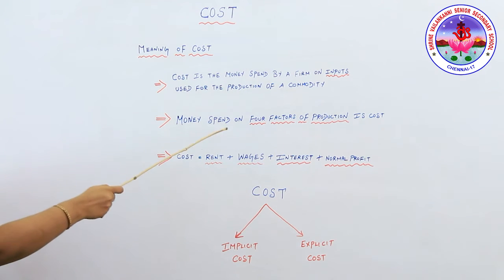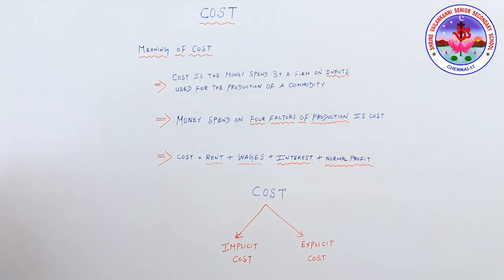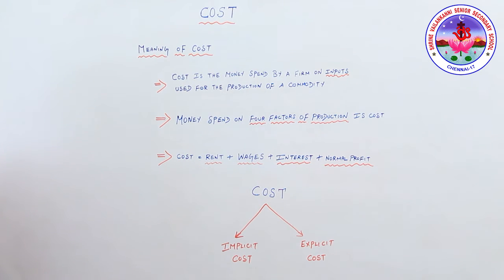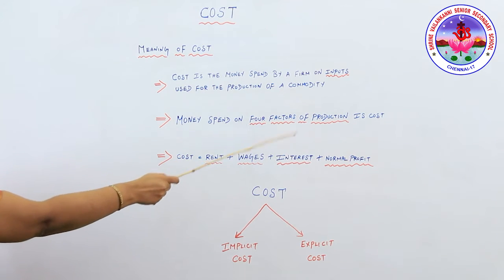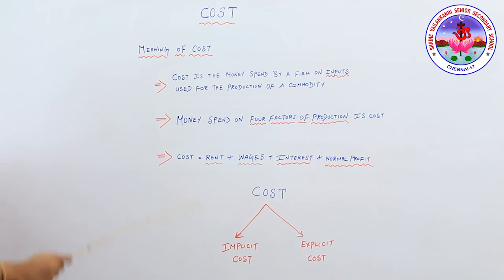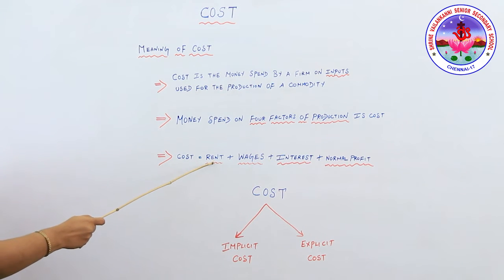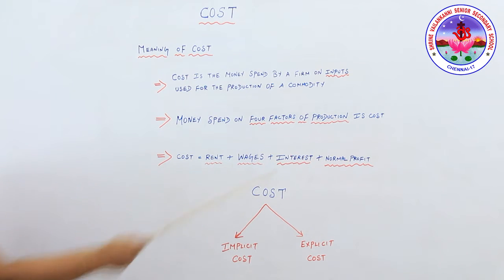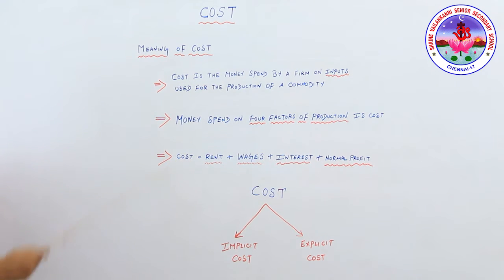The money spent on the four factors of production, land, labor, capital and organization, we are calling it a cost. So cost equals rent plus wages, interest and normal profit.